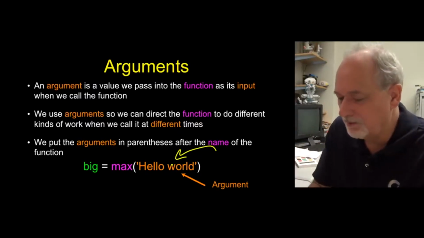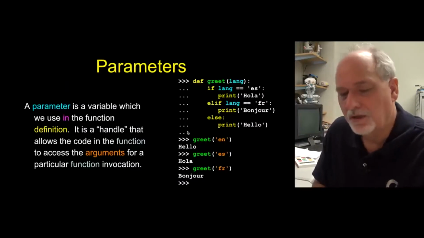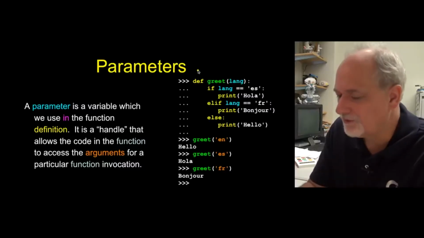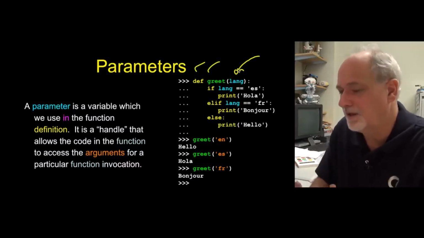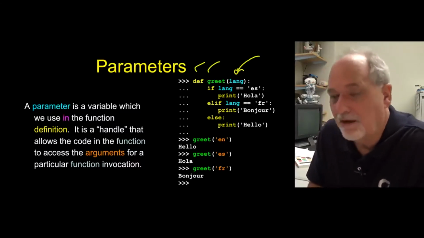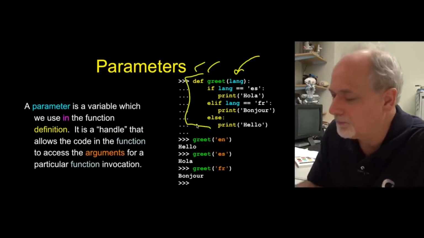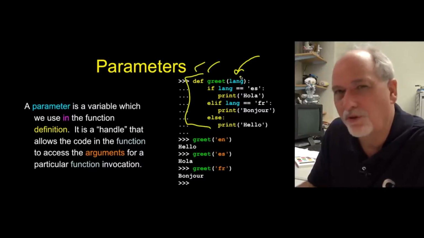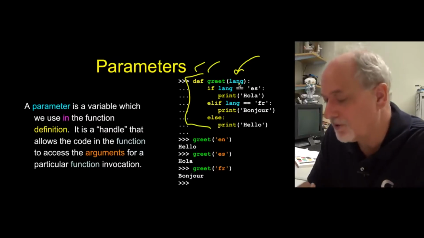So arguments are the thing we pass in, and we define them for the functions that we're going to build on the def statement. So we say def greet, name a function, and then this is the arguments, the things that are coming in. Now this lang variable, in a sense, only exists during the life of the function, and it represents a placeholder. It's not a real variable in the same sense. It's a placeholder that refers to how you touch that first parameter that's sitting in there. Okay, and so lang is our first parameter, whatever it is.